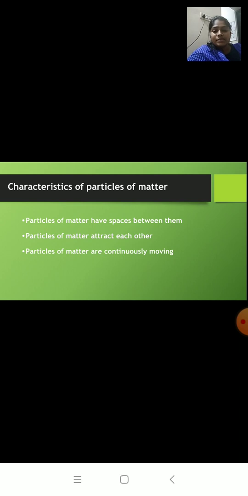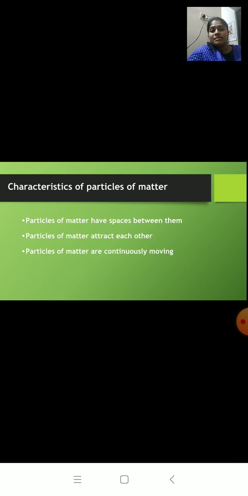The third characteristic: particles of matter are continuously moving. For this I gave you an example, the incense stick. When you place a burning incense stick or agarbatti in one corner of a room, the fragrance or smell spreads in the whole room. What is happening here?